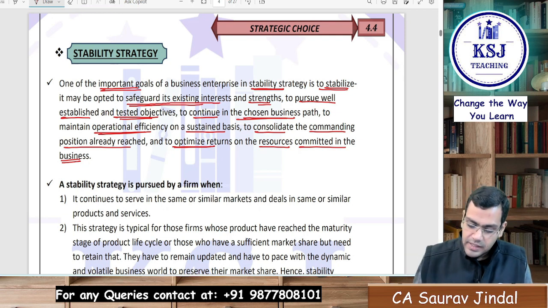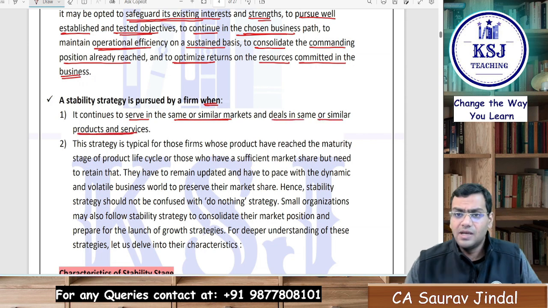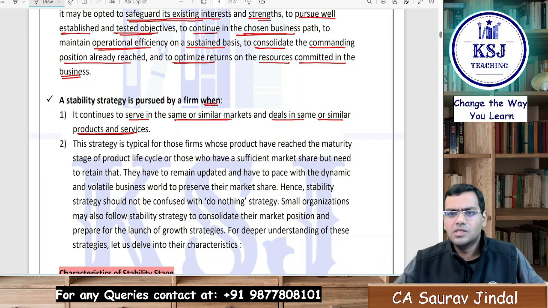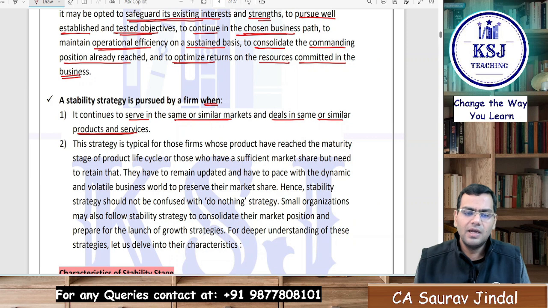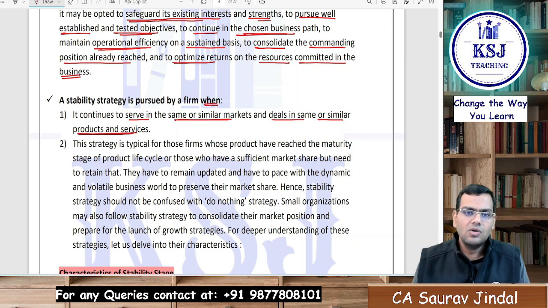Clear? A stability strategy is pursued by a firm when it continues to serve the same or similar markets and deals in the same or similar products or services. They are not coming up with something new, right? They are serving the same product to almost a similar kind of market. They are not trying to do something very fancy or push their sales. They are not trying to come up with new products.